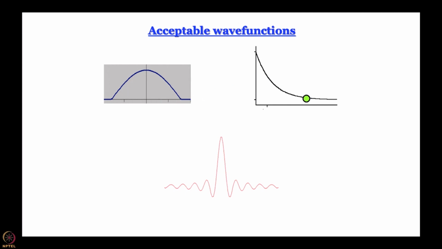What about the second one? Here the function becomes 0 asymptotically. So, it is still integrable and you can still get a normalization constant for which the area under the curve is going to be 1.